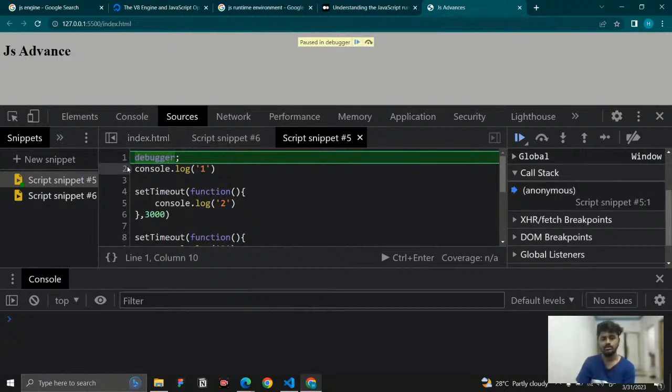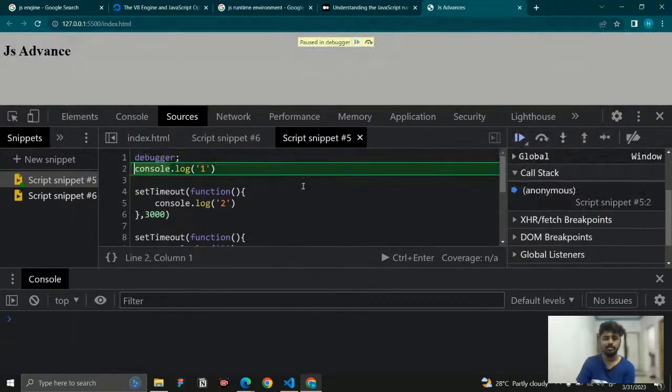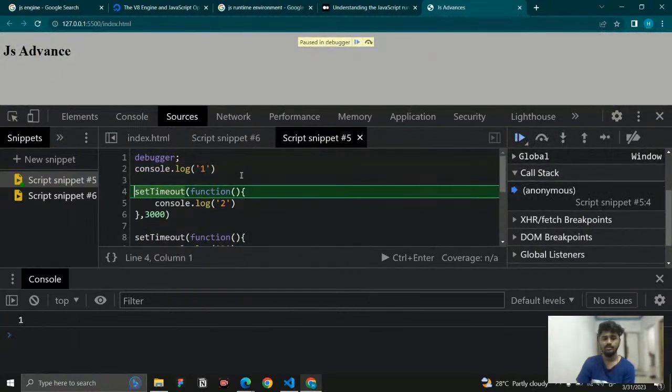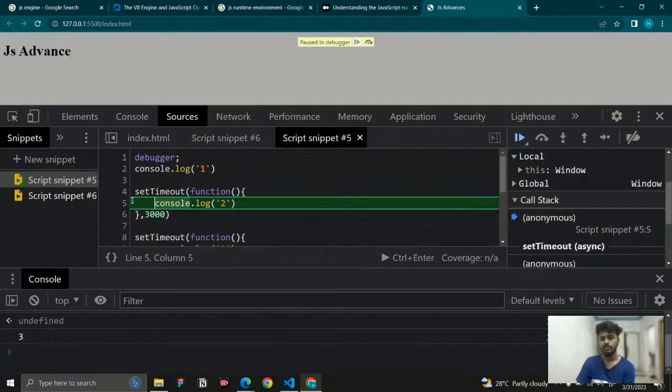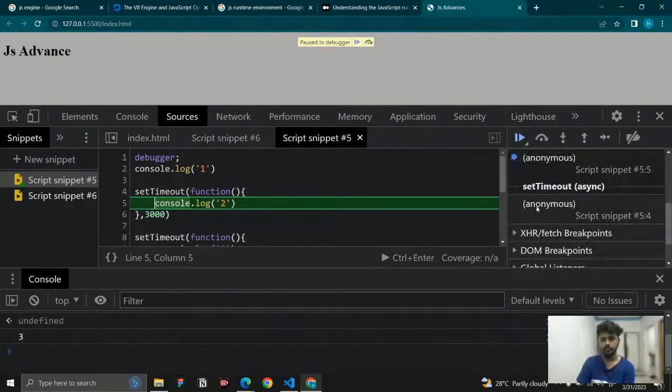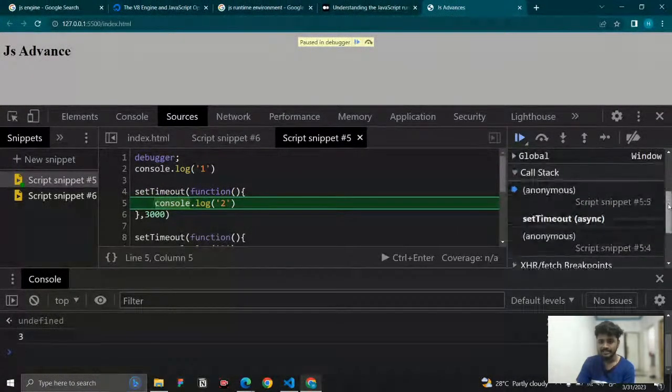And right now I just want to execute the next line of code. I came here, you can see console.log is there, and I'm just going to run the code. You can see right now it is 1, and the call stack is going to read the next line of code. I just give a code, and you can see what has happened. Here it is the setTimeout, an async is created, so that is the web API that is handling the asynchronous code.